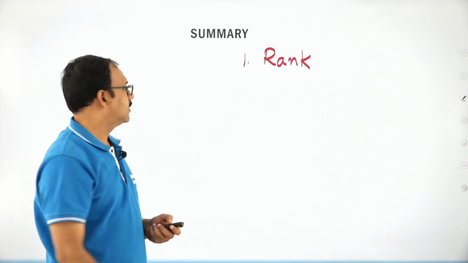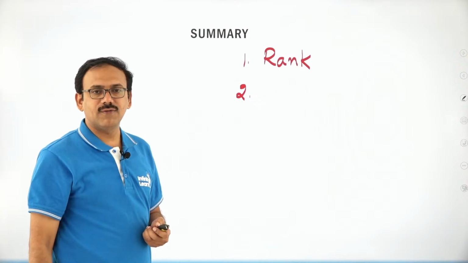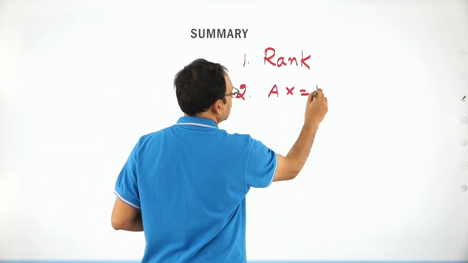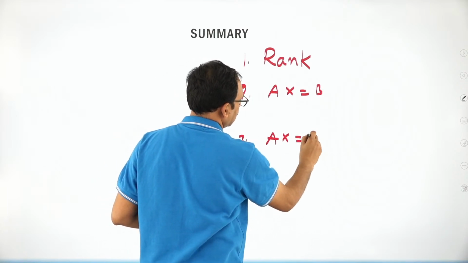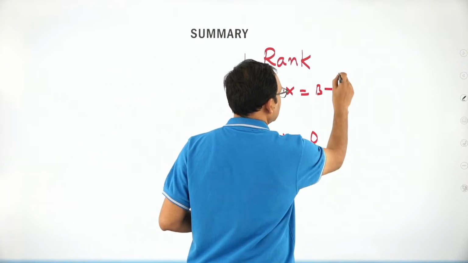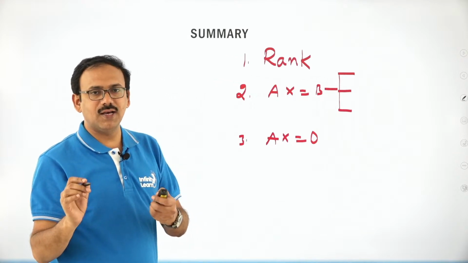Second point, system of equations problems will be of 2 kinds: one is the non-homogeneous equation, the other is the homogeneous equation. In the non-homogeneous case, we have seen the problems. Here you need to remember a small algorithm.